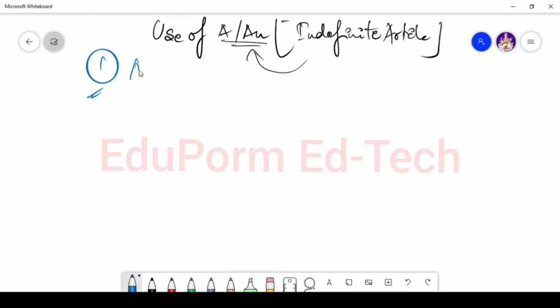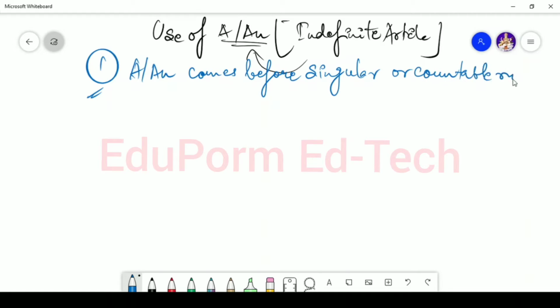Now see, a or an comes before a singular noun or countable noun. Okay, a or an comes before singular or countable noun. For example, I can say that she is a doctor. So we're talking about a singular noun, that is doctor.